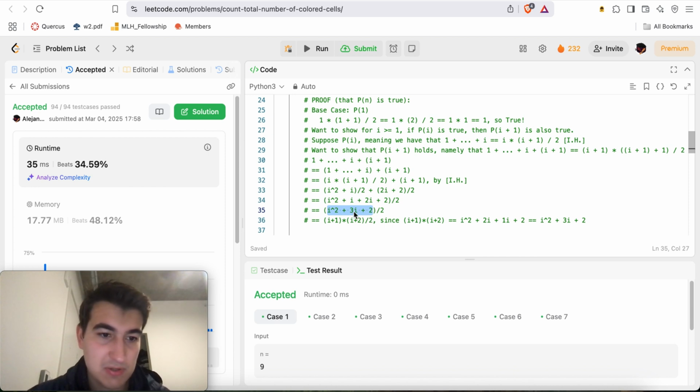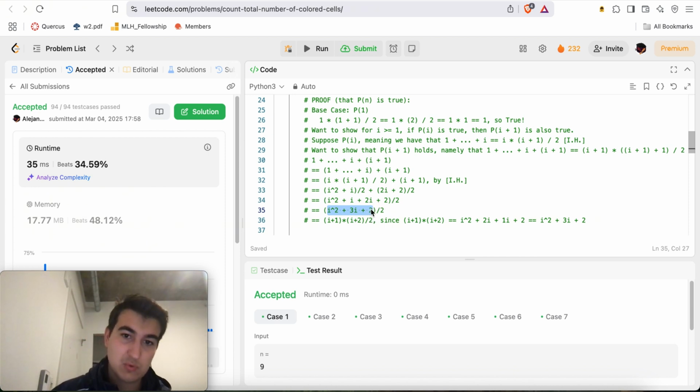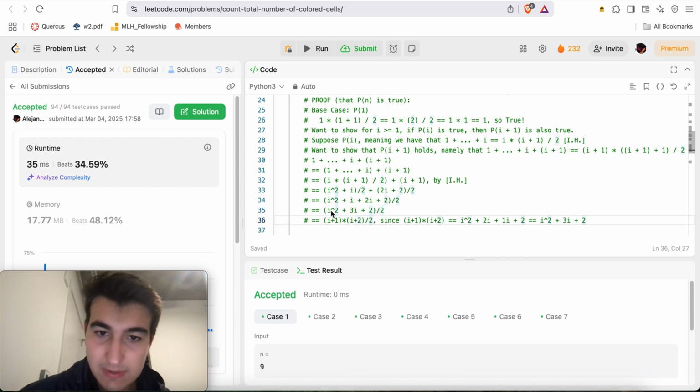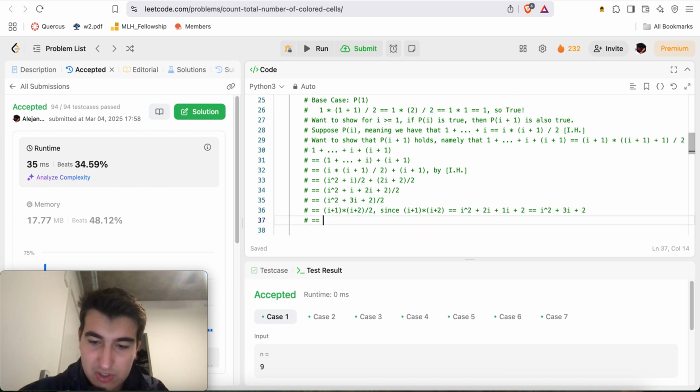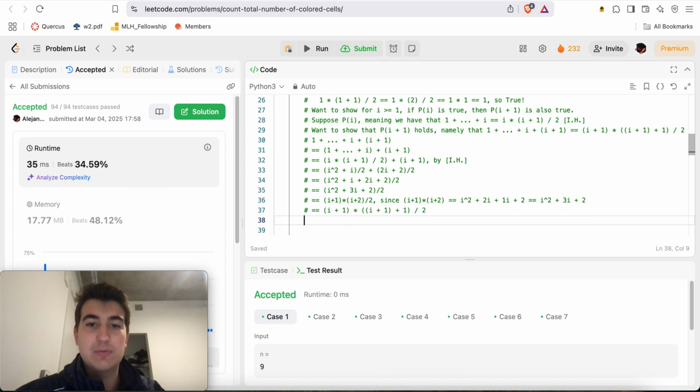2 times 1 and 2 plus, so 2 and 1. 2 times 1 makes 2, 2 plus 1 makes 3, right? So we can factor it out this way. And obviously, I plus 1 is simply equal to I plus 2. So we can change this I plus 2 to be the one we have up there. So this will be I plus 1 from here times I plus 2. But we can rewrite I plus 2 as I plus 1 plus 1. And then again, everything over 2.